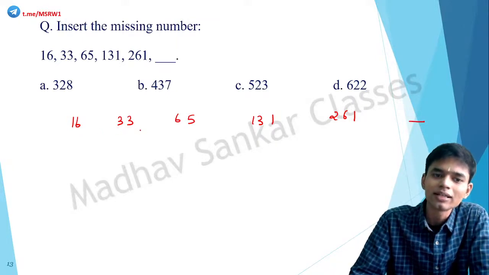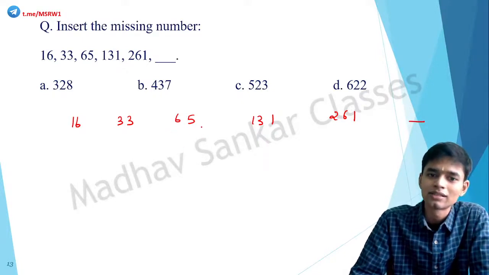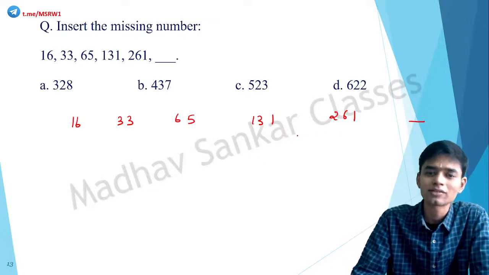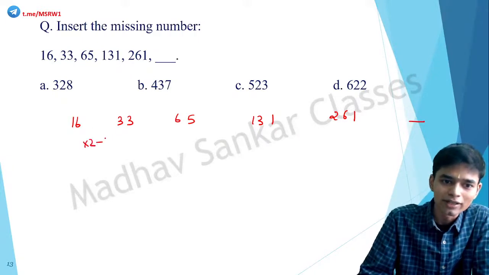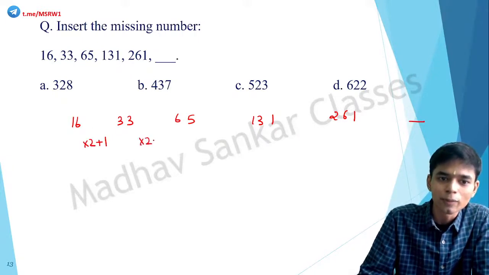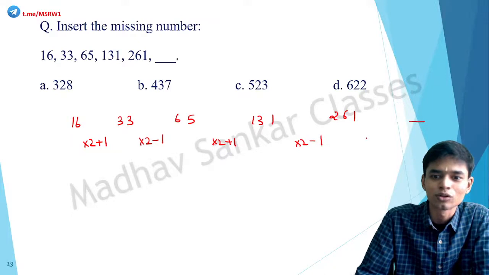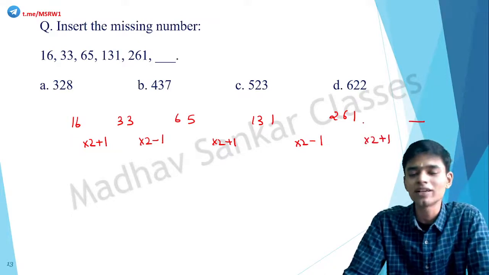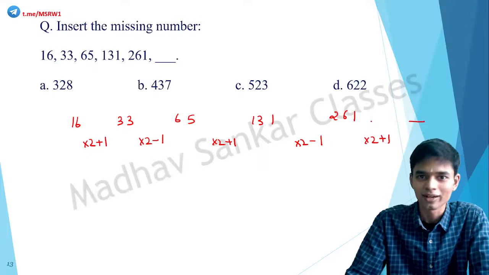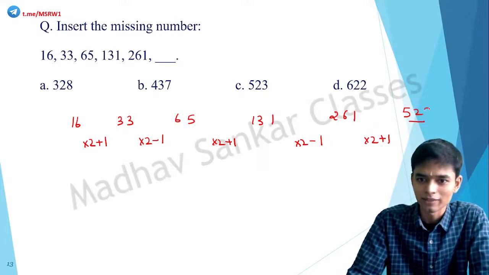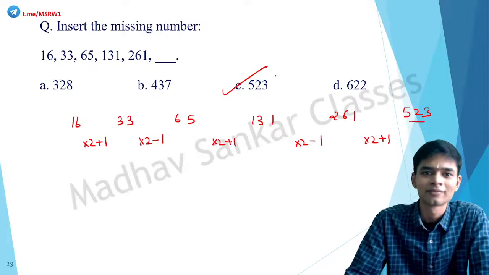Correct. Then 33 and 65. 33 plus 33, 66 minus 1. 65 and 131. 65 plus 65, 130 plus 1. 131 and 261. 131 plus 131, 262 minus 1. So basically, this is into 2 plus 1, then into 2 minus 1, into 2 plus 1, into 2 minus 1. So here it would be into 2 plus 1. So 261 into 2 is what? 522 plus 1, 523. Got it?